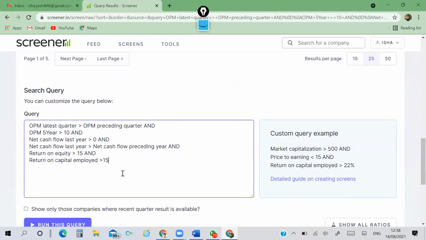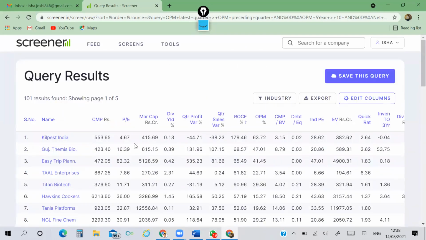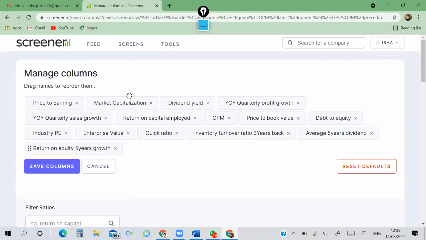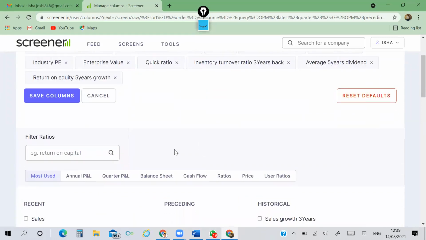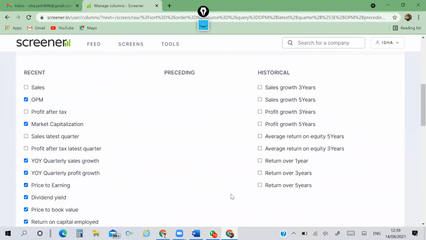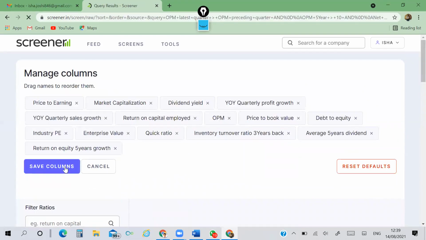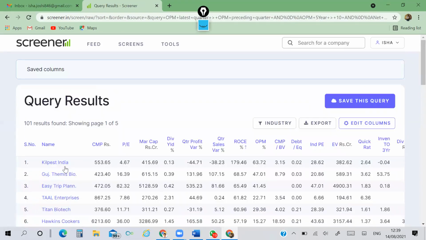After running this, you are getting the result here. Again, you can edit the columns as per your requirement. If you want, you can add a column. If you don't want any column, you can delete it and just type here to get that column, or choose from this list, so that you can have a better bird's eye review.